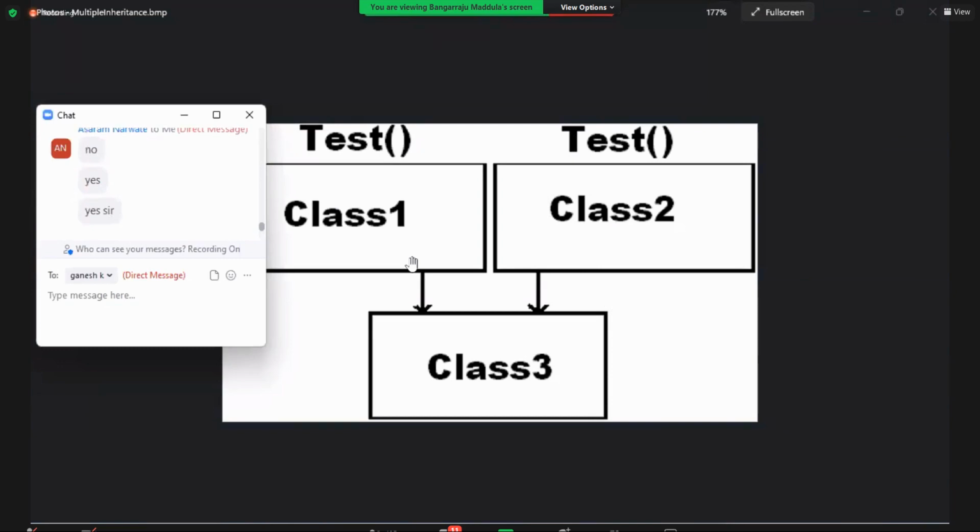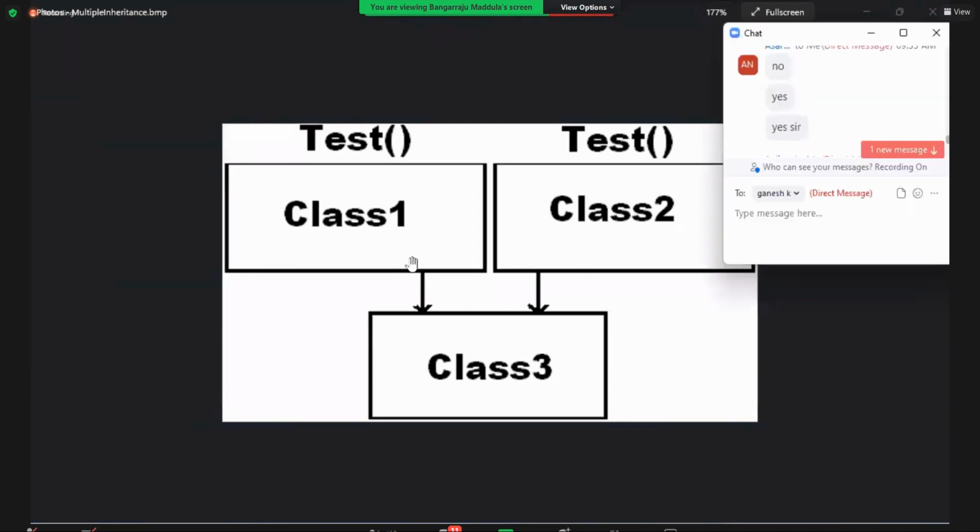In all the modern object-oriented programming languages: Java, Python, as well as .NET.